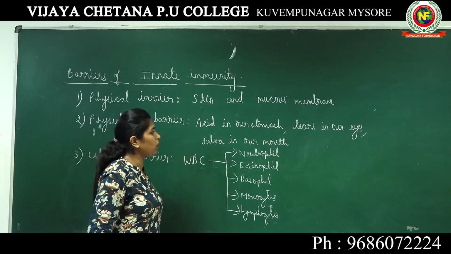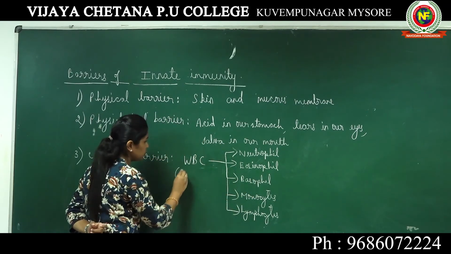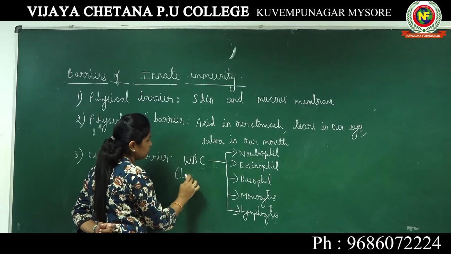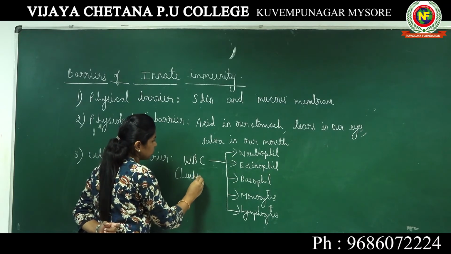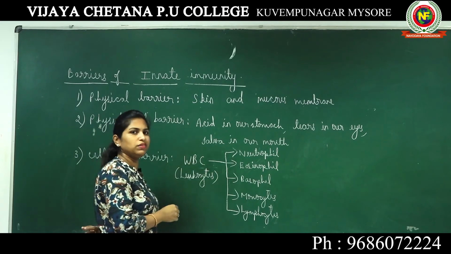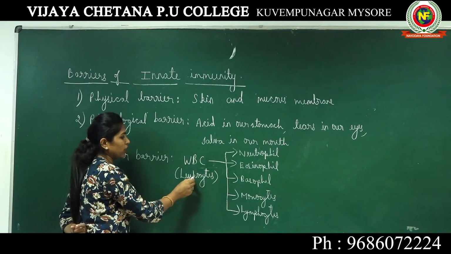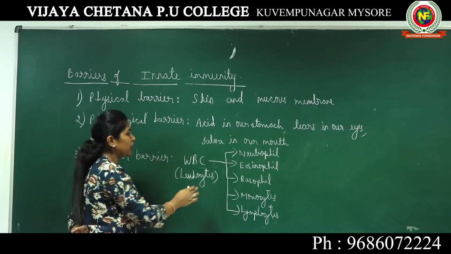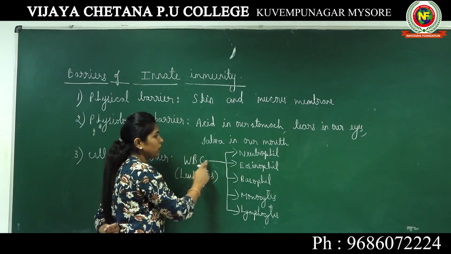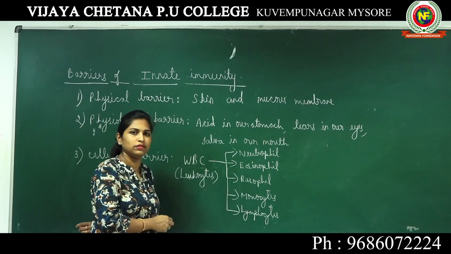Here if we talk about WBC, WBCs are generally represented as leukocytes. Just like RBC is represented as erythrocytes, WBCs are known as leukocytes. There are 5 types of WBCs: neutrophil, eosinophil, basophil, monocytes and lymphocytes.